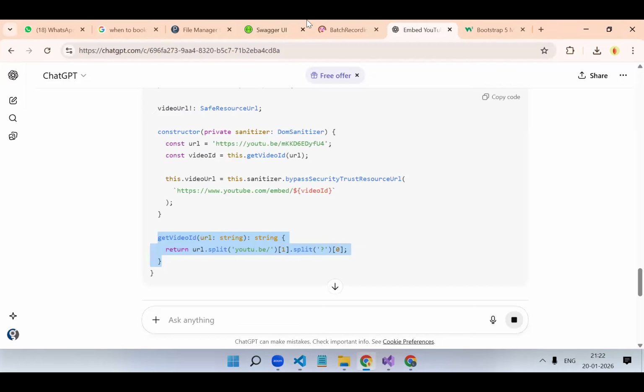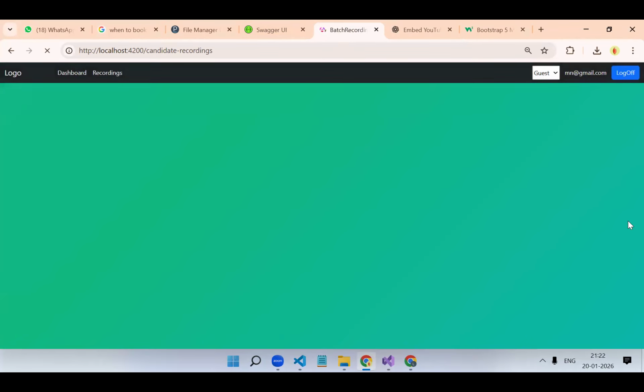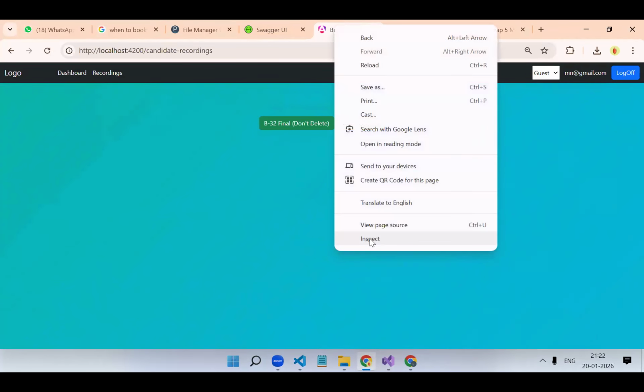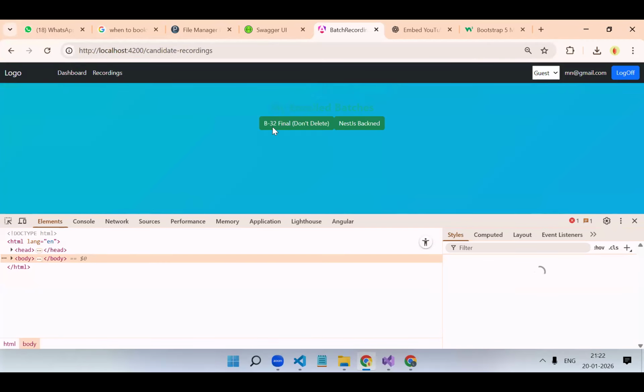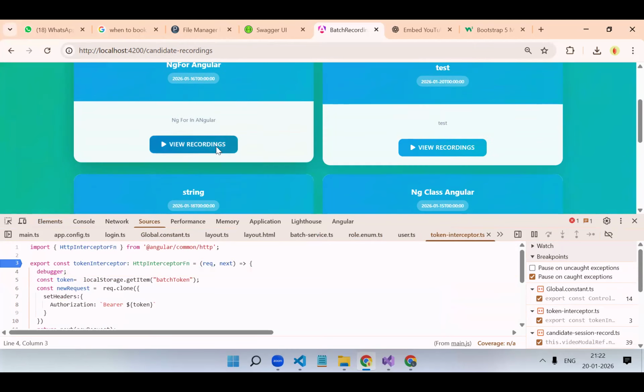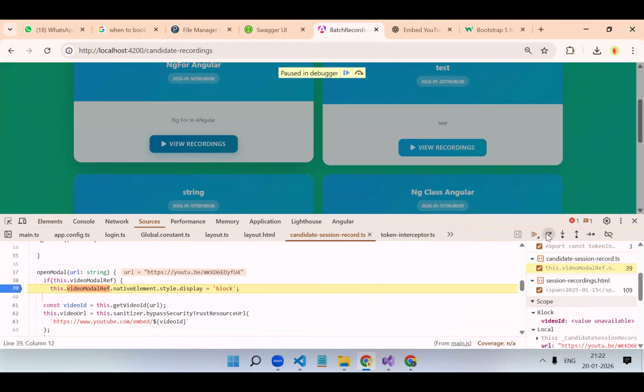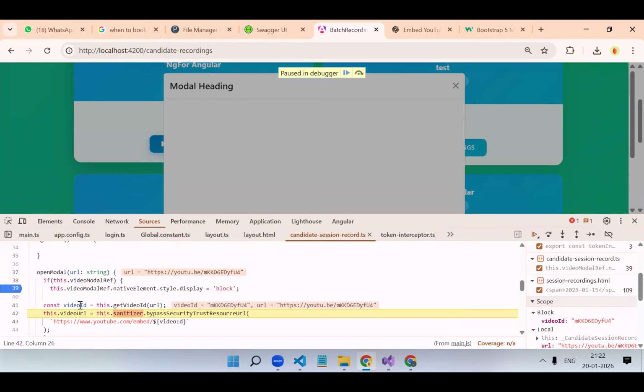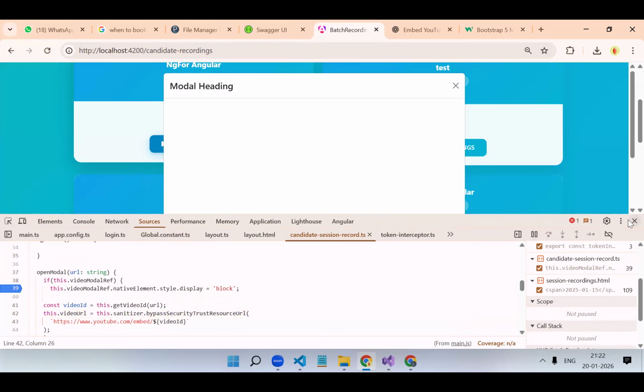Let's see. One click of it. Let's check if it, yes. So video ID we get. So from the URL, we just got the video ID. So after this, okay, then we are passing it over here.